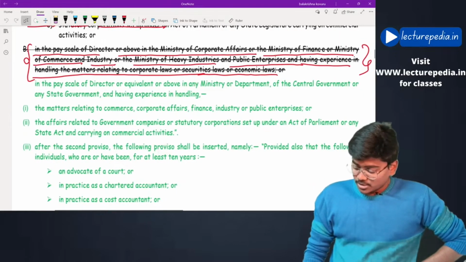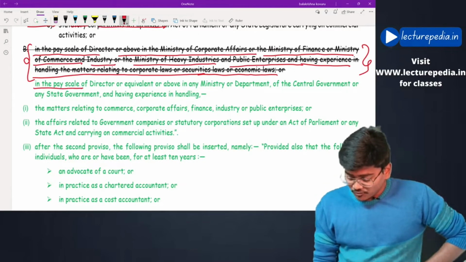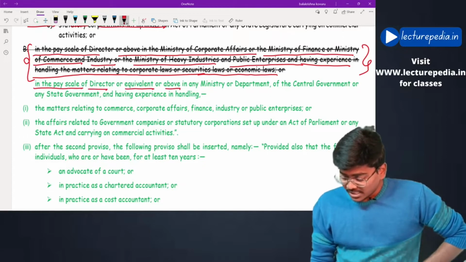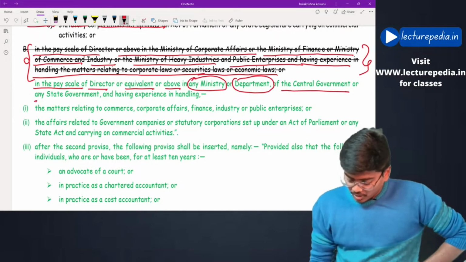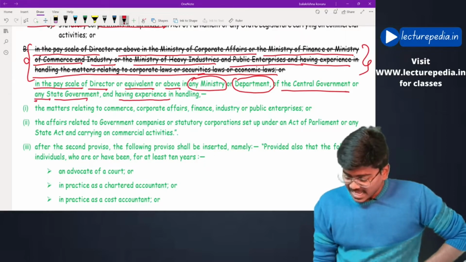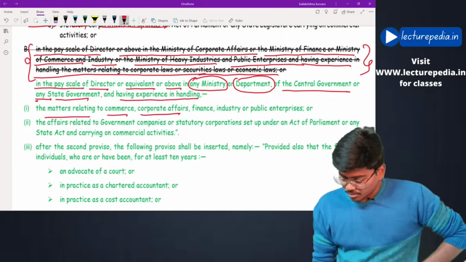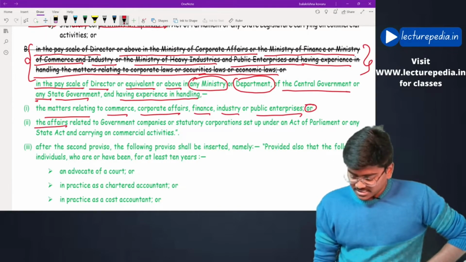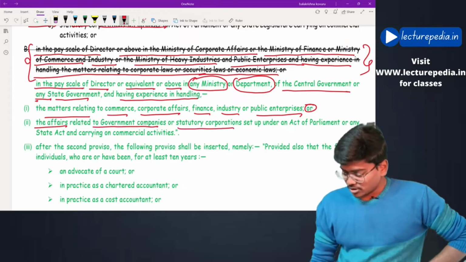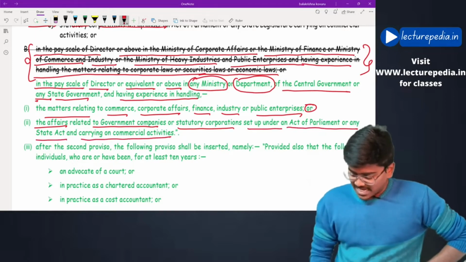The new exemption is that the person should have worked in the pay scale of director or equivalent or above in any ministry or department of central government or any state government and having experience in handling the following matters: matters relating to commerce, corporate affairs, finance, industry, public enterprises, or the affairs related to government companies or statutory corporations set up under an act of parliament or any state act and carrying on commercial activities.